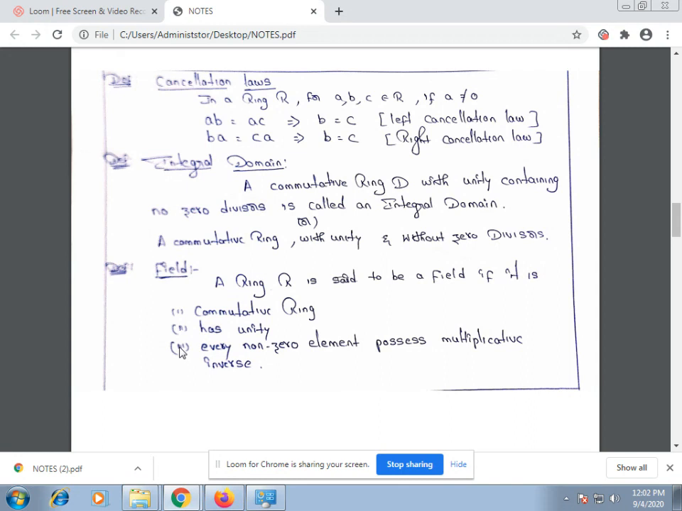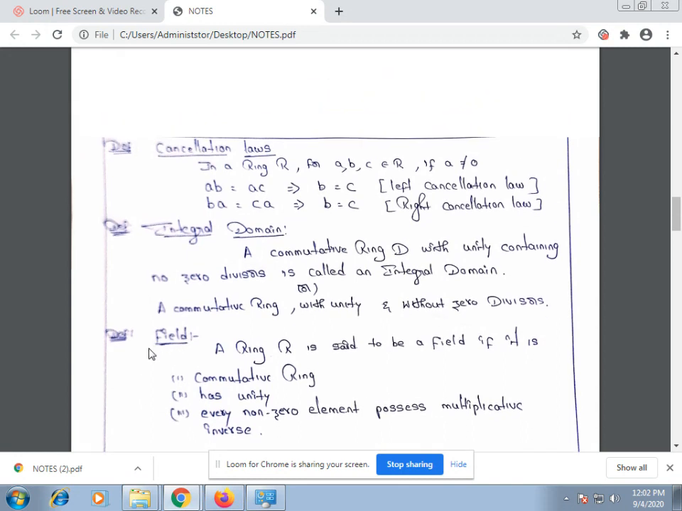Next, I'm going to explain some important definitions in ring theory. That is, cancellation laws, already discussed in group theory. That is, in a ring, for a, b, c elements in R, if a is a non-zero element and ab is equal to ac implies b is equal to c, that is called the left cancellation law. And if ba is equal to ca implies b is equal to c, this is the right cancellation law.